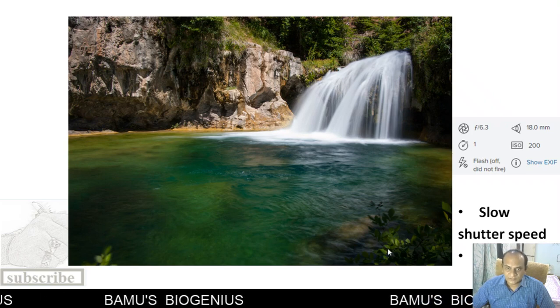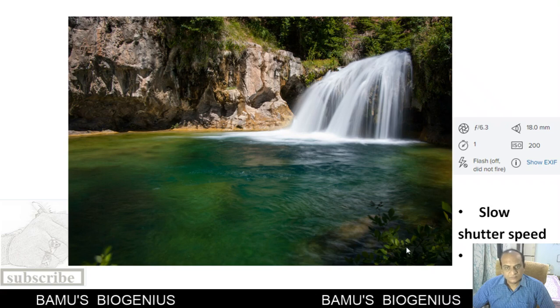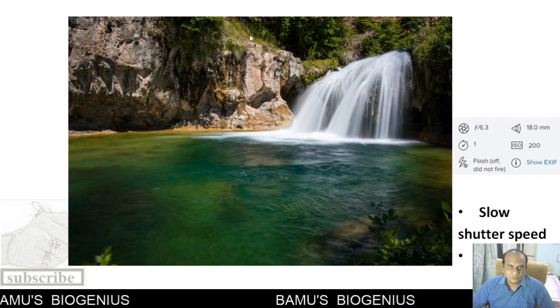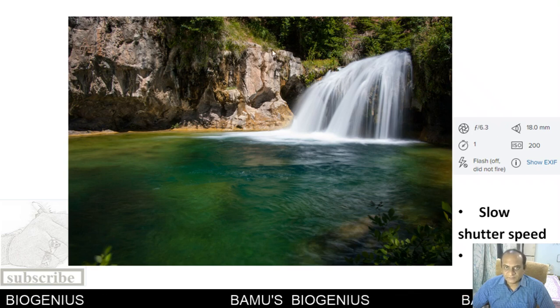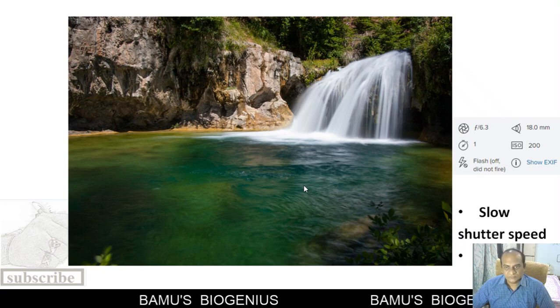The depth of field is wide. You can see here the leaves are appearing very clear, as well as this particular portion of the photograph is also clear. So wide depth of field is there, but the shutter speed is very slow, and because of that we can achieve this particular type of photograph.